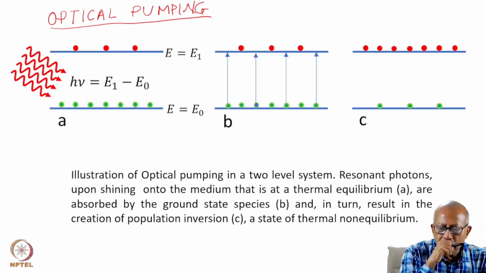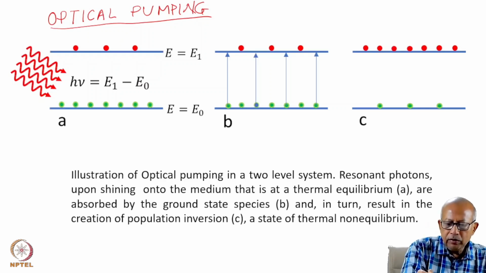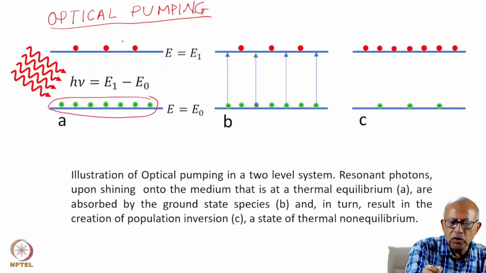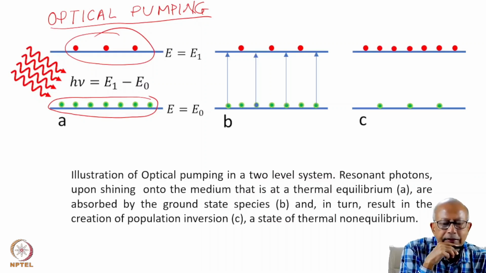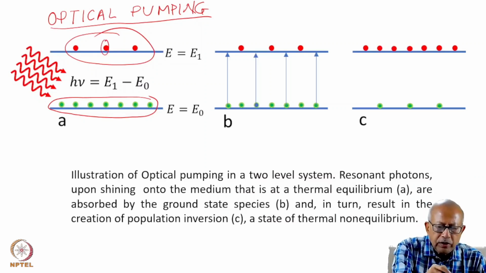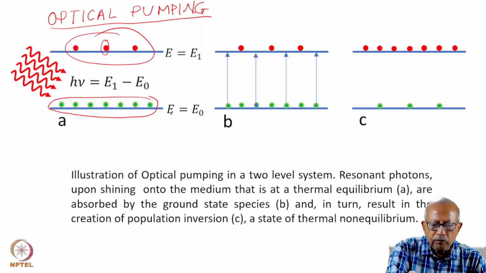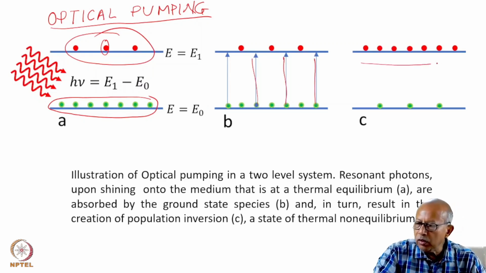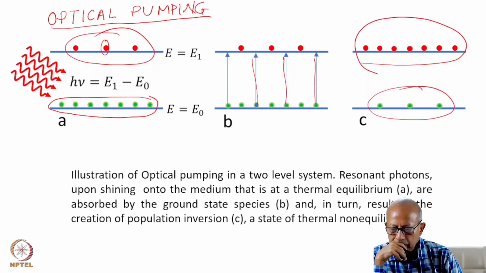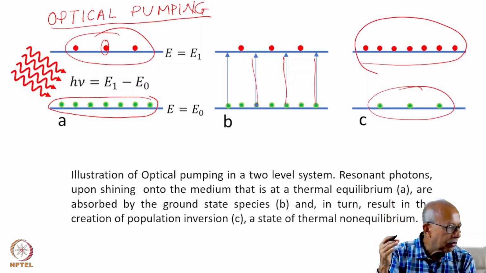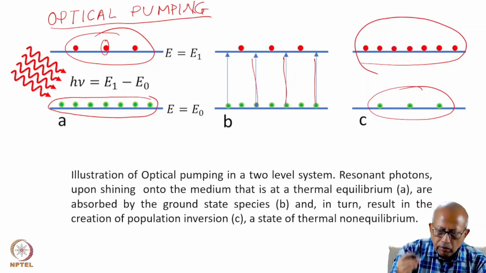The system is at thermal equilibrium, where the lower level has more population and the excited level has less. The lower level atoms, as usual, are denoted in green color, and the excited atoms in another. Now as the photons interact with it, some of the atoms from the down state will absorb this photon and climb up. So eventually you reach a population inverted state, which is of course a state of thermal non-equilibrium.